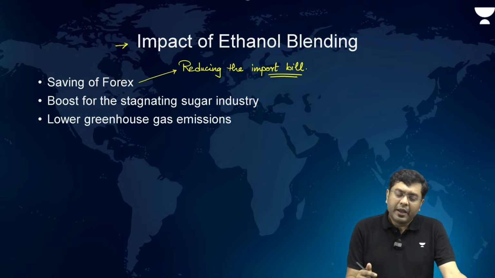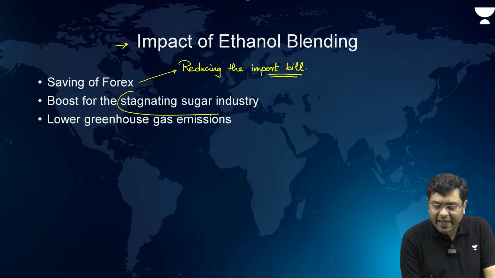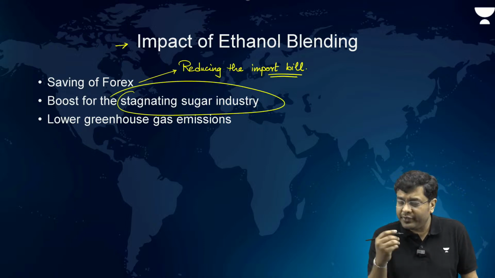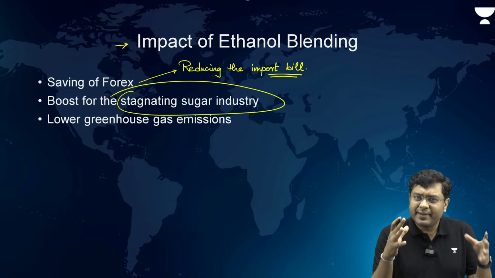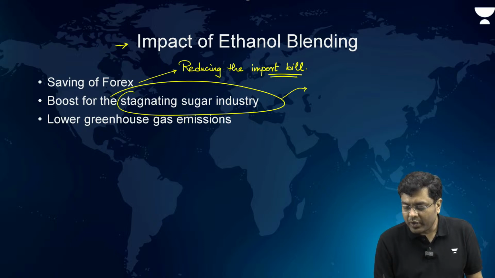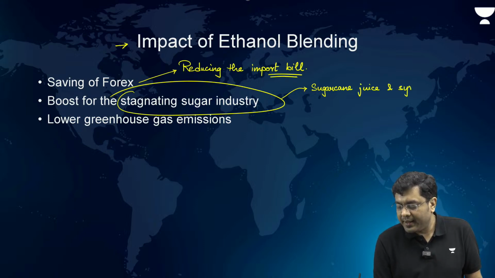So that is where you need a boost for the stagnating sugar industry by utilizing the byproducts of sugarcane. When sugarcane is processed, you have the sugarcane juice and syrup which is extracted. Along with that, you have molasses and bagasse.